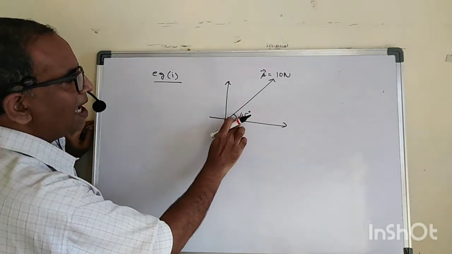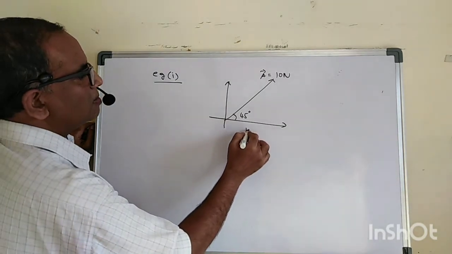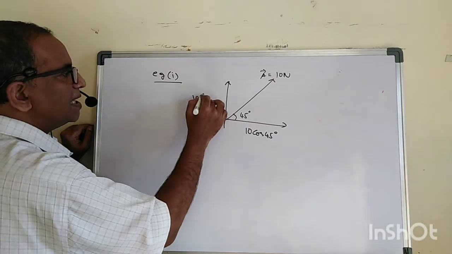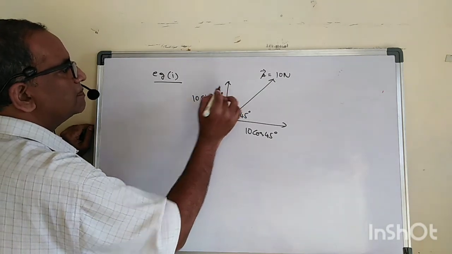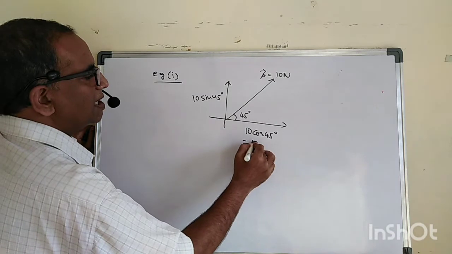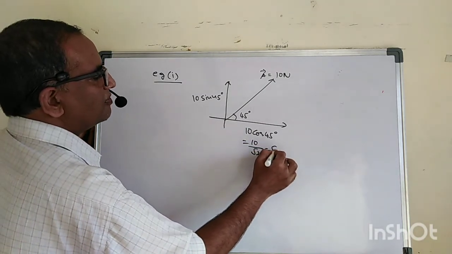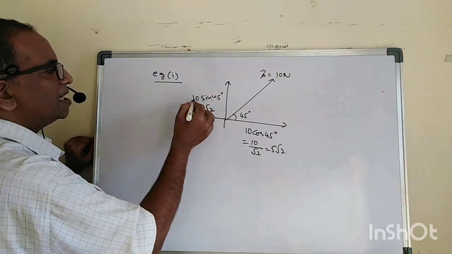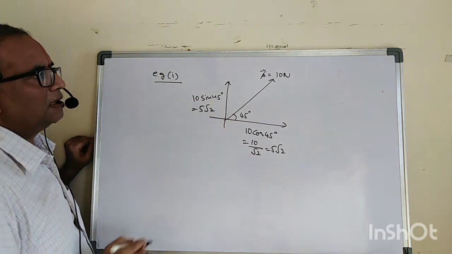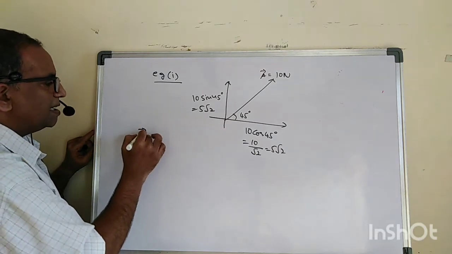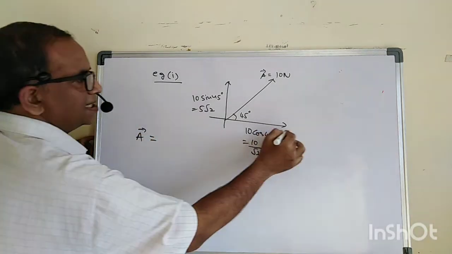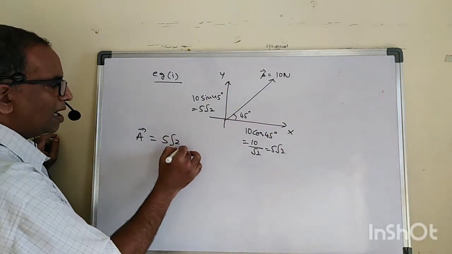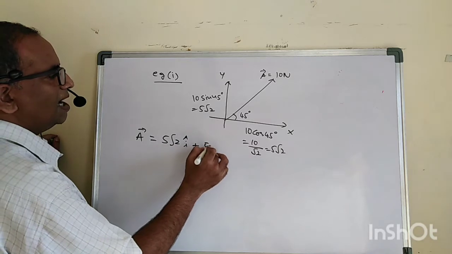This angle is 45 degrees, so this one is 10 cos 45 degrees and this one is 10 sin 45 degrees. What is 10 cos 45? It's 10 by root 2, which is 5 root 2. This is also 5 root 2, because 10 sin 45 is also 10 by root 2. So the vector A, with this x-axis and this y-axis, can be written as 5 root 2 i cap plus 5 root 2 j cap.